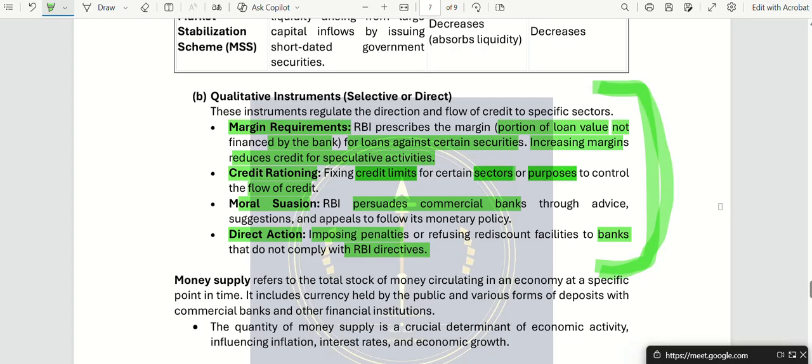So when a bank doesn't follow credit rationing or the credit limit, and is giving 120, 140 to every sector, the RBI can take actions against them by imposing penalties, and they will also refuse discount or rediscount facilities to the banks. All right.